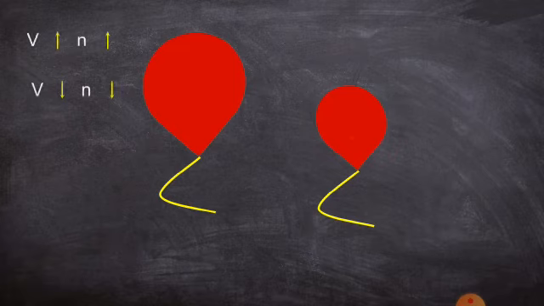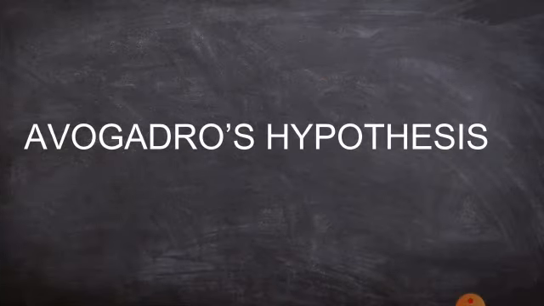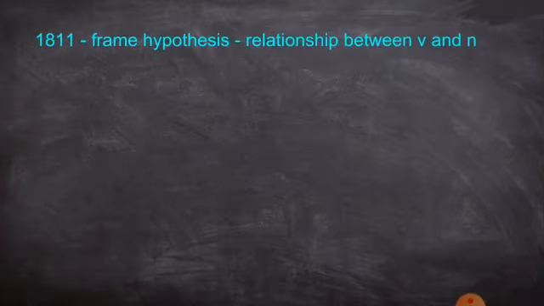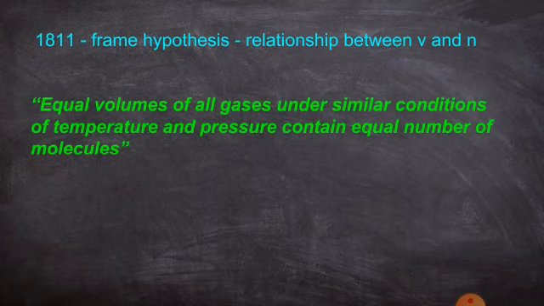From this we conclude that if volume increases, the number of molecules also increases. If volume decreases, the number of molecules also decreases. This is said to be Avogadro's hypothesis. It was framed in 1811. From this they give the relationship between volume and number of molecules.